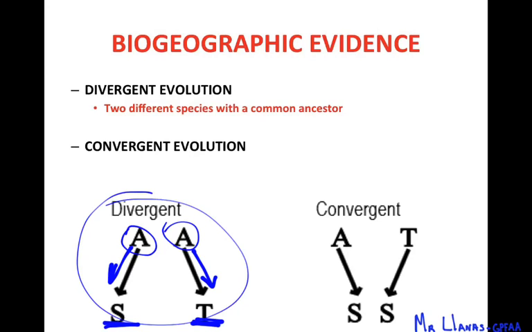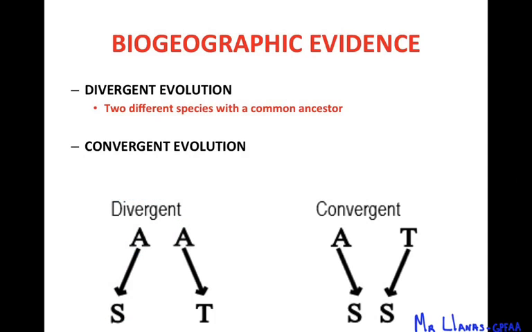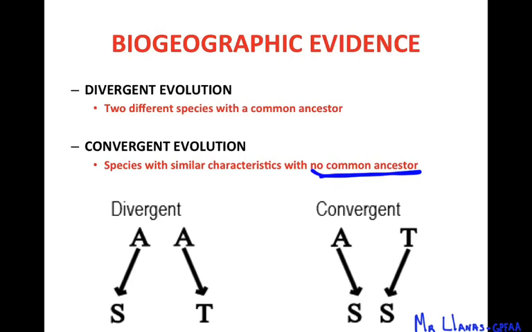The other one is going to be convergent evolution, and that one is just two species converging during their history of evolution. These two species have similar characteristics, but they do not have a common ancestor. So they have different ancestors.